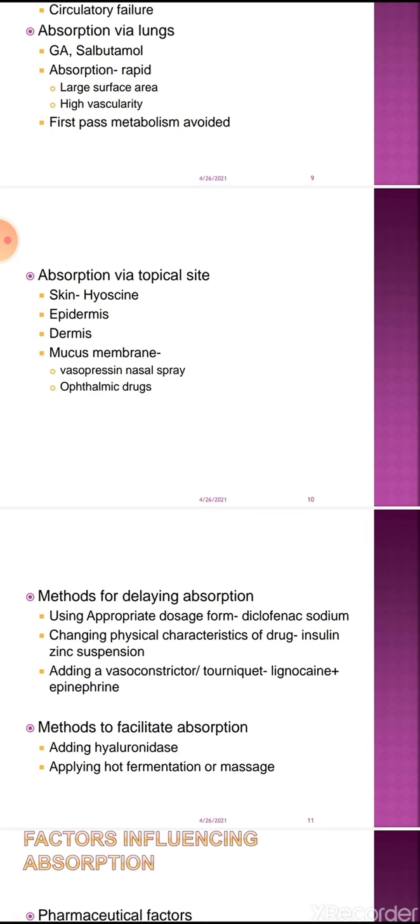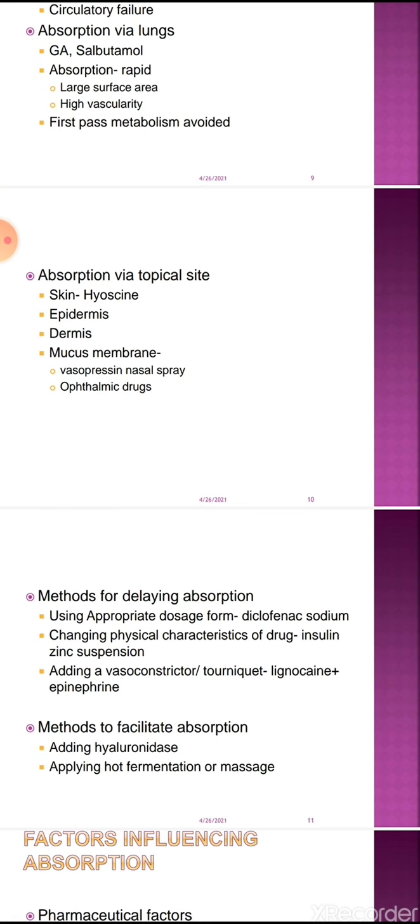From the transdermal patch that is applied behind the pinna, this drug hyoscine is released at a slower rate continuously, so that motion sickness is prevented when the patient is going in a hilly area. So this is an example of absorption via a topical site. And when an eye drop or nasal drop is applied in the ocular cavity or nasal cavity, the drug is also absorbed from there. These are the local or topical sites.